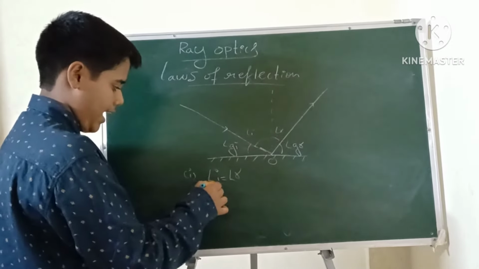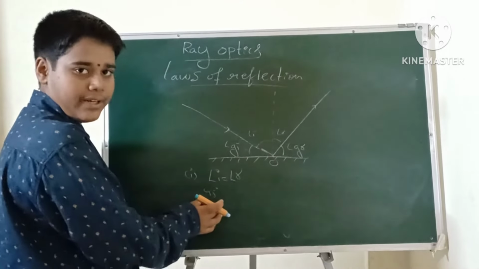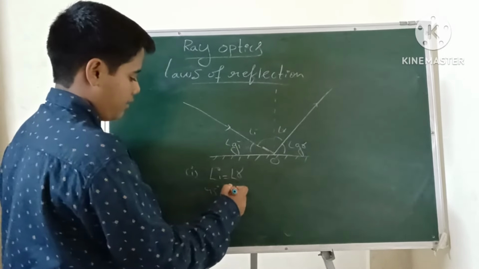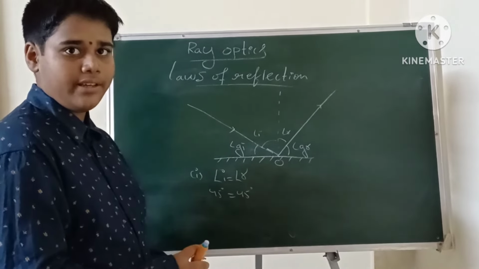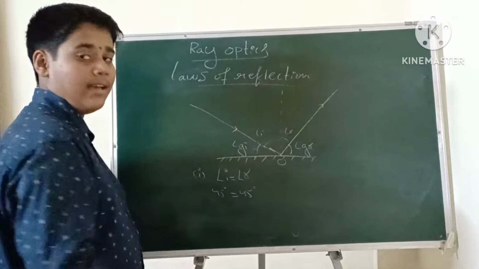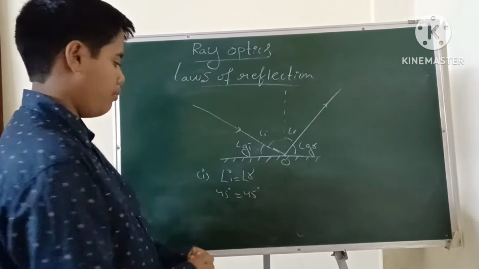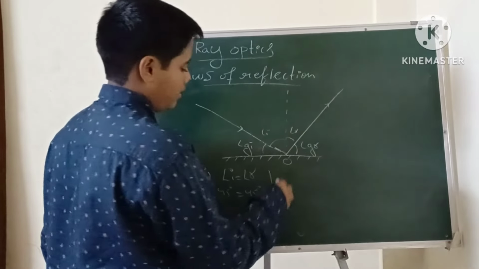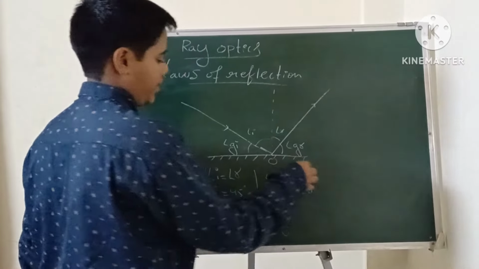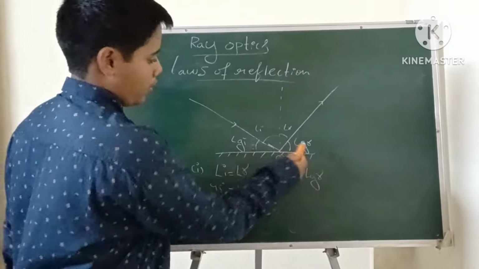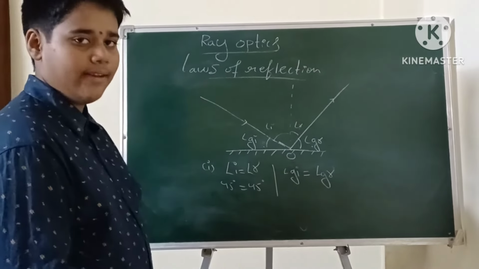I am taking this angle as 45 degrees. The angle of incidence is 45 degrees, and the angle of reflection is also 45 degrees. Both are equal. This is the first law: angle of incidence is equal to angle of reflection. Glancing angle of incidence is also equal to glancing angle of reflection.